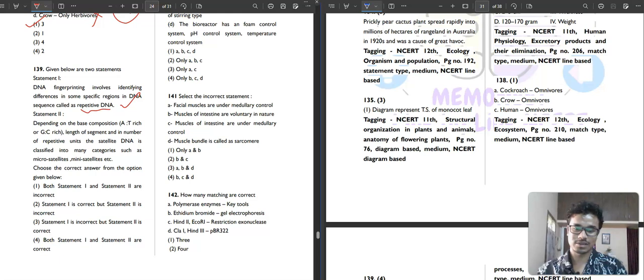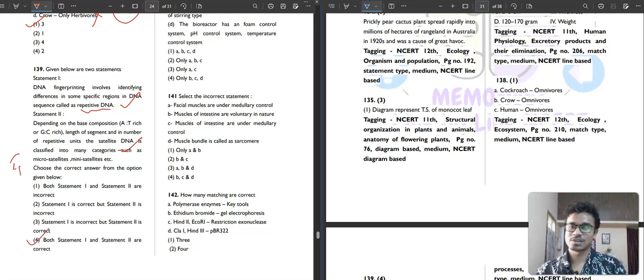This is a correct statement. Then statement 2: depending on the base composition, AT rich or GC rich, length of segment and number of repetitive units, the satellite DNA is classified into many categories such as microsatellite, mini satellite. This is a correct statement as well. So both are correct statements. The fourth option is your correct answer.